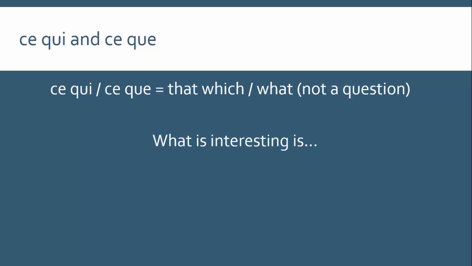How about this one? What is interesting is blah blah blah. So what this time is your subject, right? What is the subject of the verb is, and so we'll use ce qui. Ce qui est intéressant, c'est blah blah blah. So notice the rules still apply. We still have this subject-object thing going on. It's just the meaning is very slightly different.